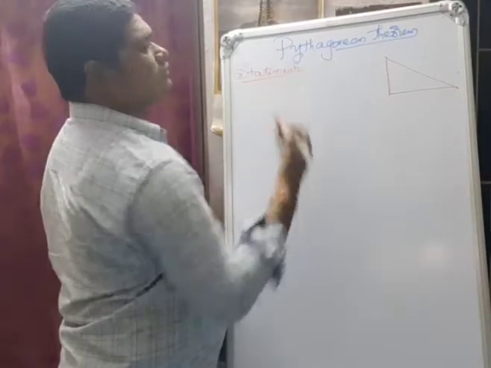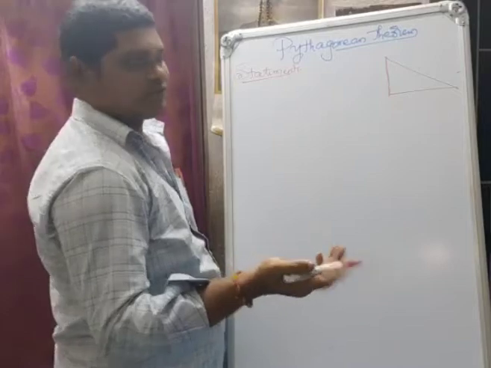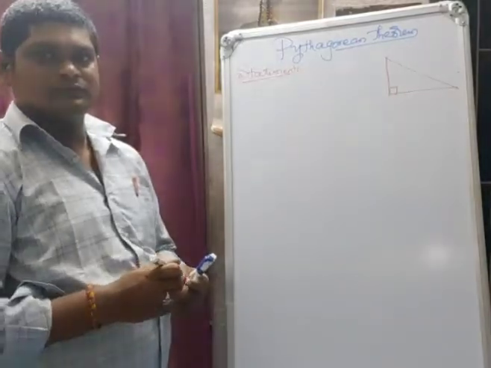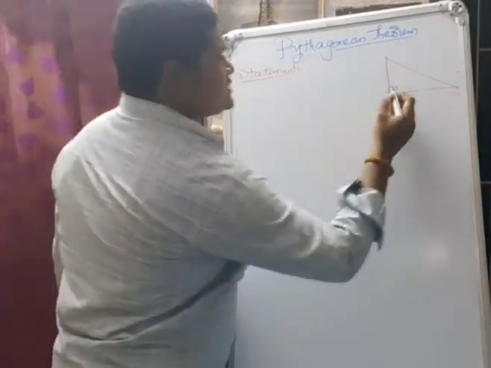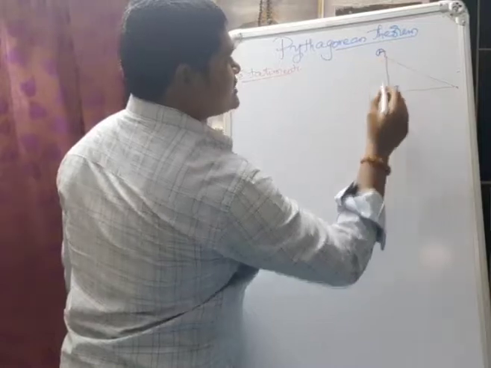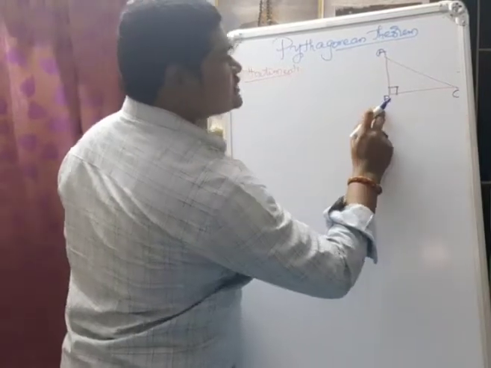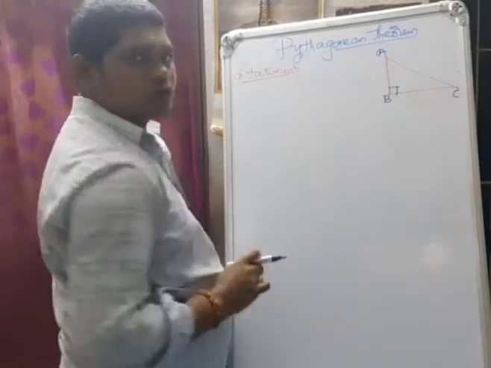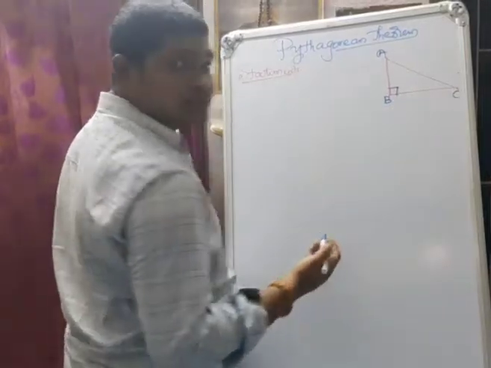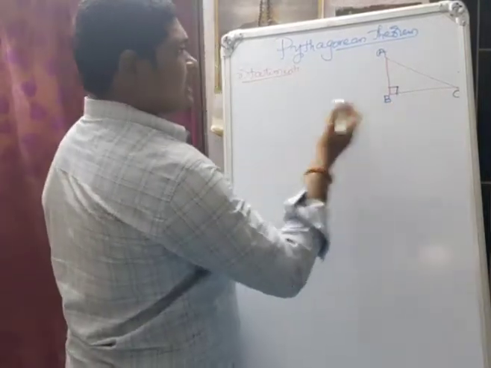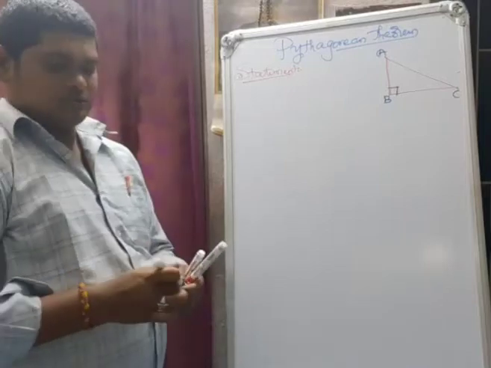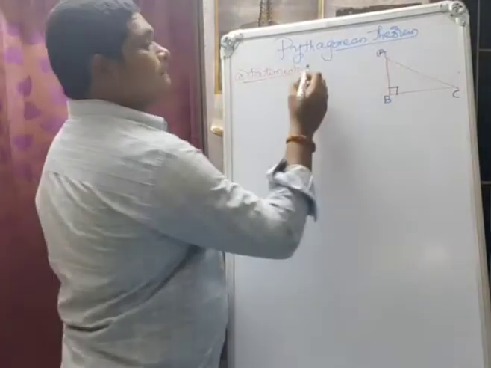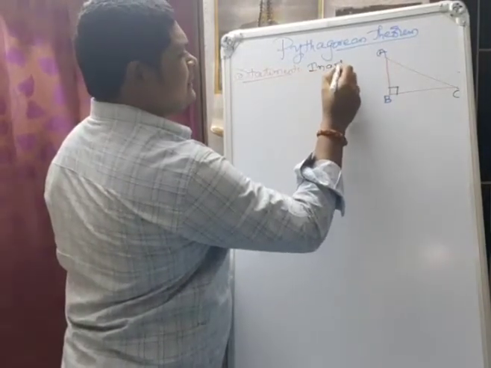We already know that AB square is equal to BC square plus AC square. But in the theorem we won't write it like that. Take the right angle triangle. Suppose this is the triangle ABC, with vertices A, B, C. Here angle B is equal to 90 degrees, and the side opposite to it is the hypotenuse. This is the right angle triangle. Coming to the statement, how can we write it? As I already told, we write it easily: in a right angle triangle.